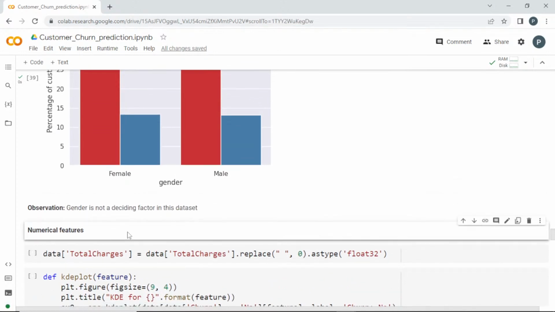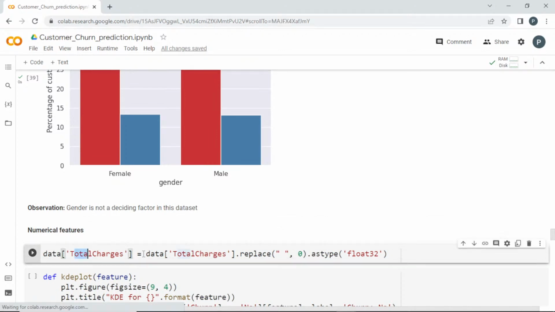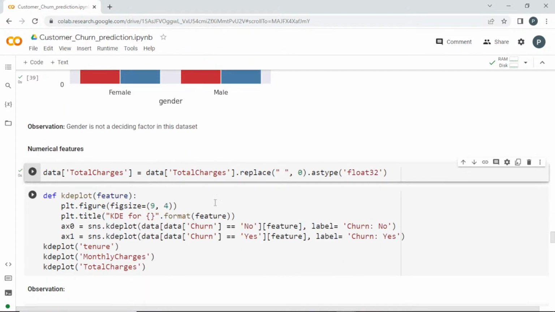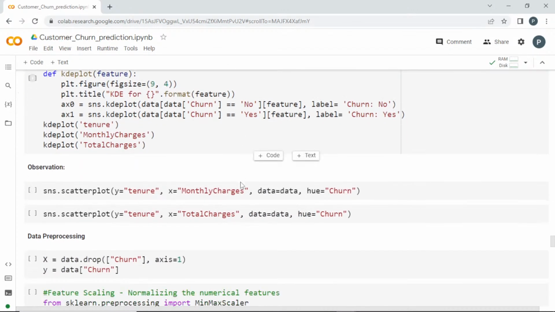So next we are going to analyze the numerical features, and in total charges there is actually some error. There are some empty spaces. I'm going to turn them into 0 with float type 32. I got some error when I ran this, so I just replaced it.